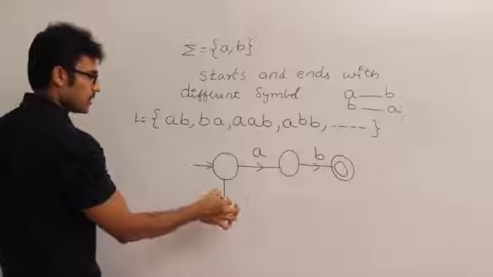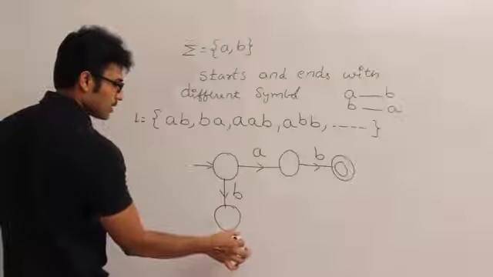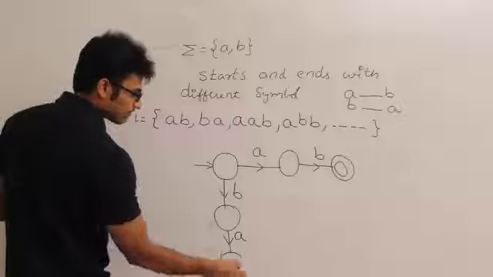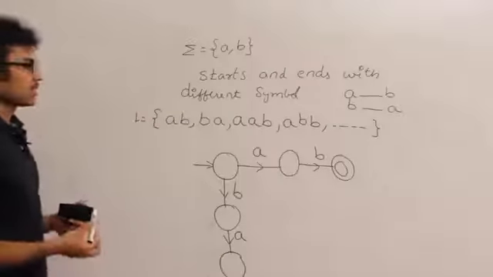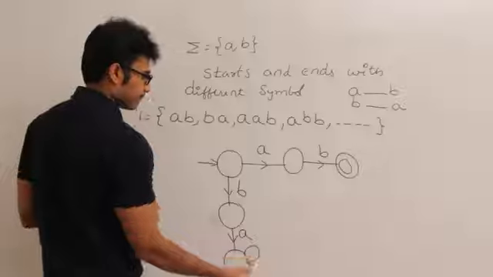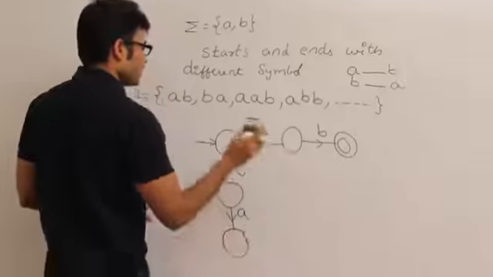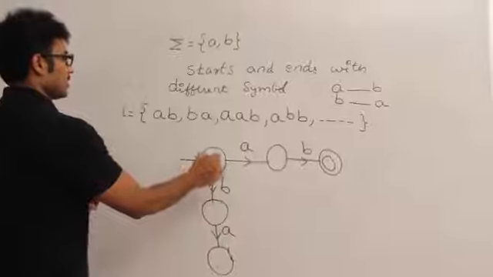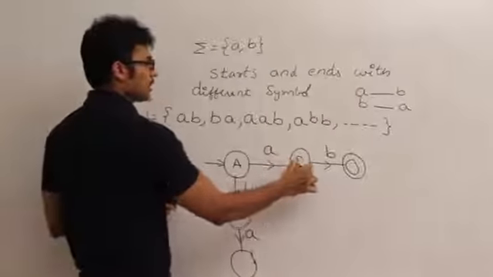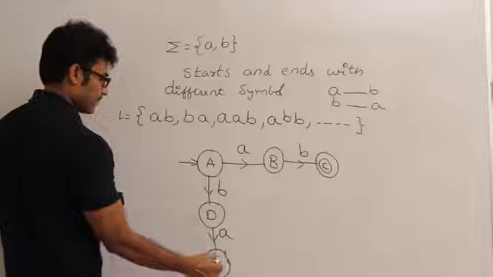The other way is if it is starting with b, it should end with a. Fine, so I'll accept it. Now, is this a DFA? It is not a DFA because it is not complete. It is an incomplete DFA. Let's complete it.